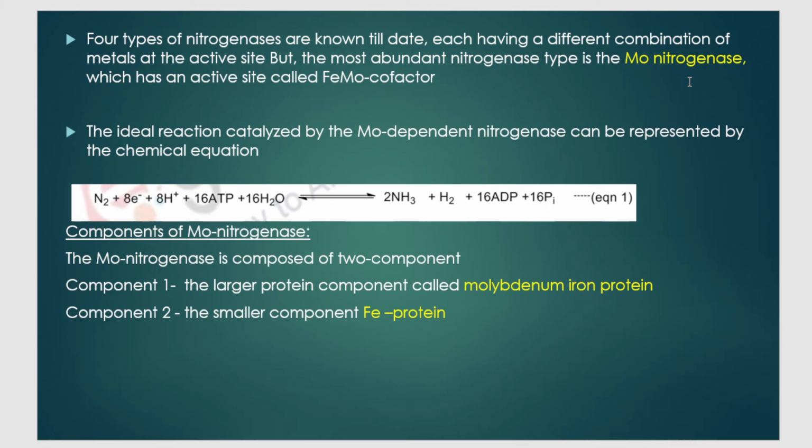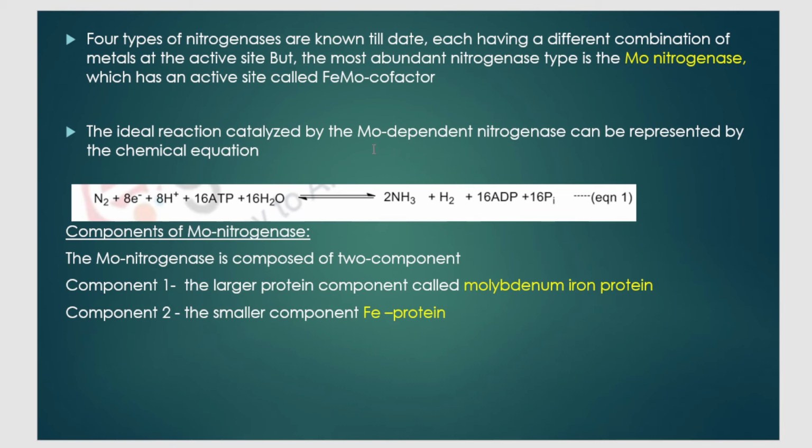So we have to study the structural components and the working of the molybdenum nitrogenase enzyme. The active site of molybdenum nitrogenase is the FeMo cofactor, that is the iron molybdenum cofactor, which you'll study next when studying the structure of molybdenum nitrogenase.